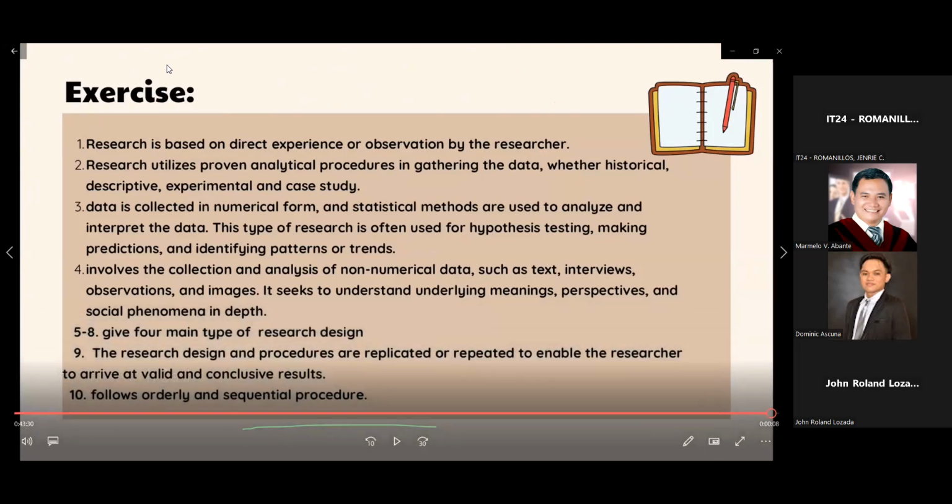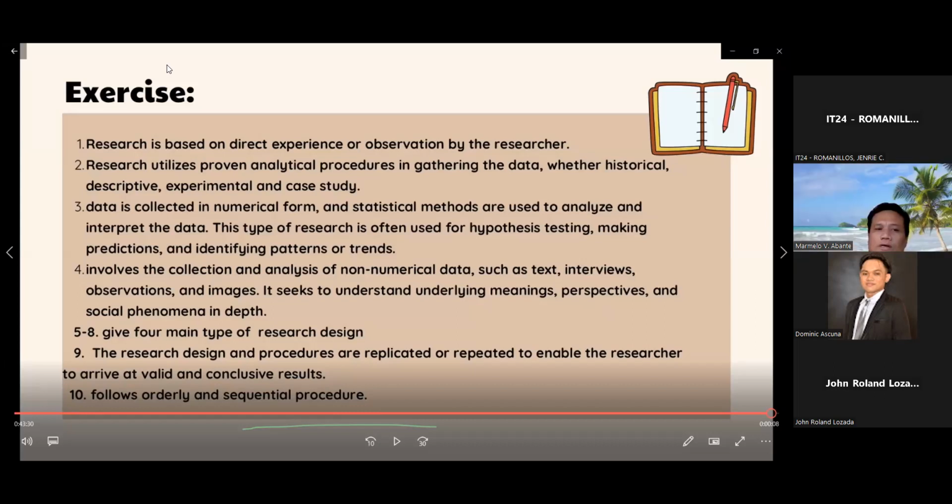Sir, tapos na po. May exercise po kaming isasend dito sa Meet. Okay, so prior to that, I just want to add an input related to the topic.